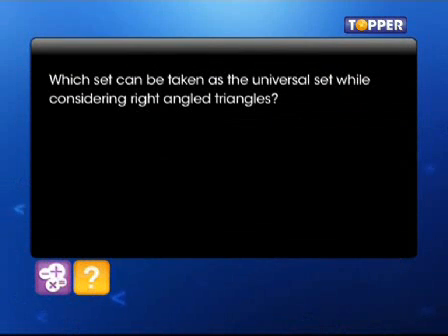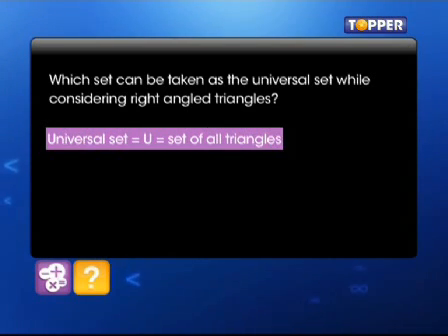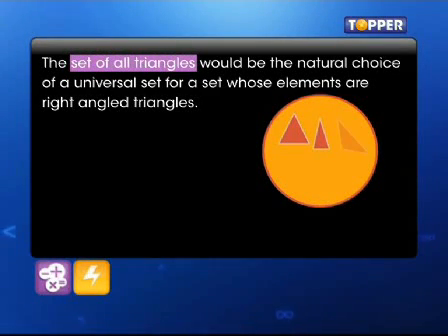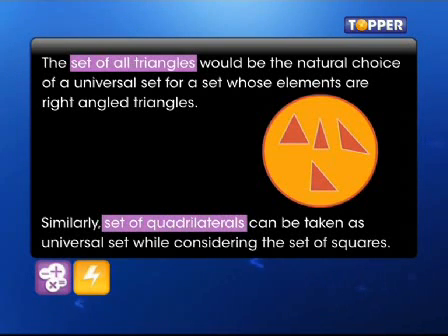Now think about this. Which set can be taken as the universal set while considering the right-angled triangles? The set of all triangles would be the natural choice of a universal set for a set whose elements are right-angled triangles. Similarly, the set of quadrilaterals can be taken as the universal set.